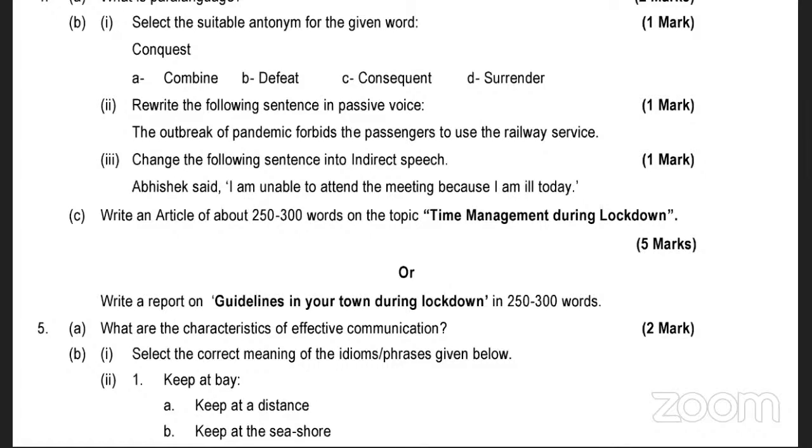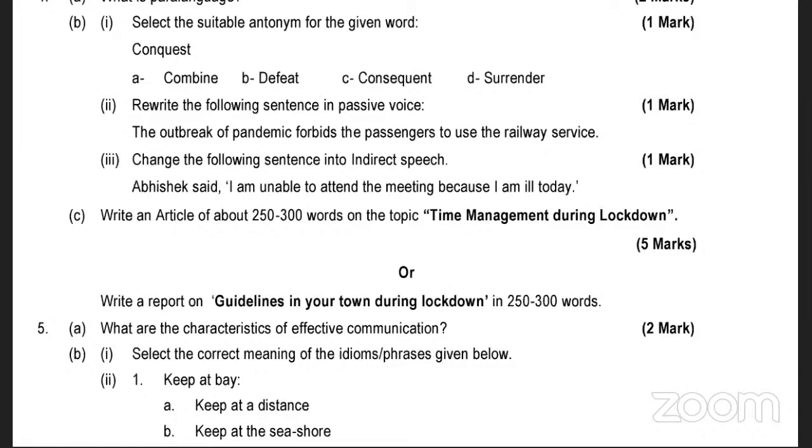Abhishek said, "I am unable to attend the meeting because I am ill today." You are expected to change it to indirect speech. Abhishek informed that he was unable to attend the meeting because he was ill that day.